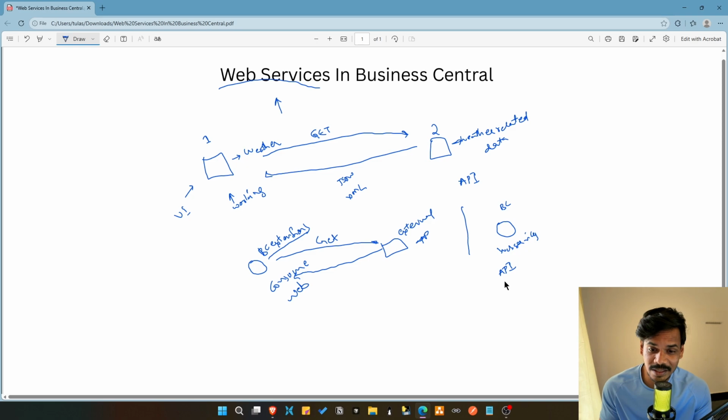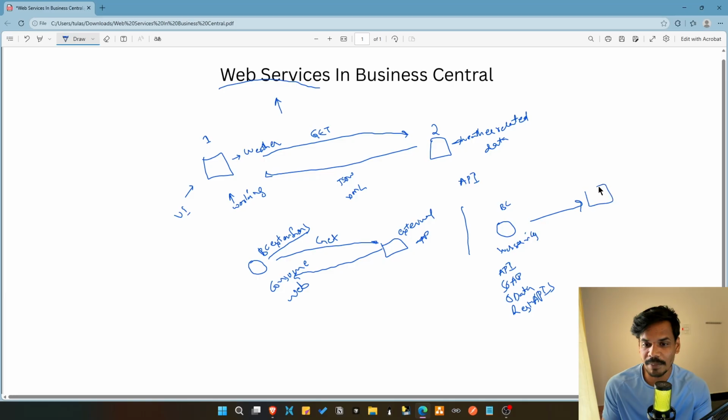We can also create SOAP web services, OData web services, and REST APIs. So all of this stuff we can do in Business Central, and we can expose the Business Central data to the external application. Like for example, in here we can say external application, and this external application can consume the web services which are developed in Business Central.